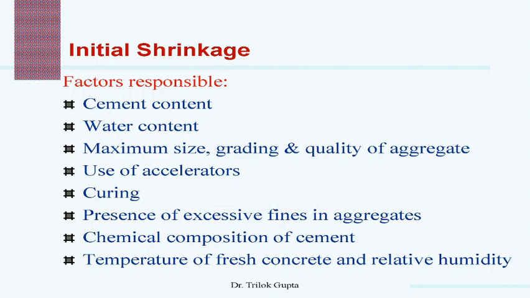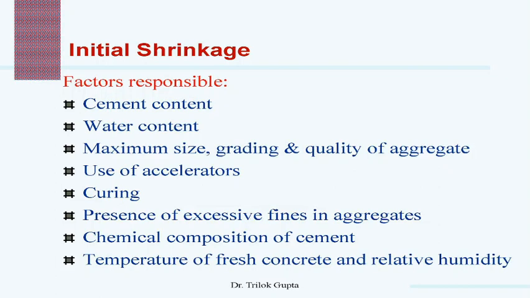Now next is the use of accelerator. Basically, use of calcium chloride as accelerator in the concrete appreciably increases shrinkage, by up to 50% with the 0.5 to 2% addition of calcium chloride.